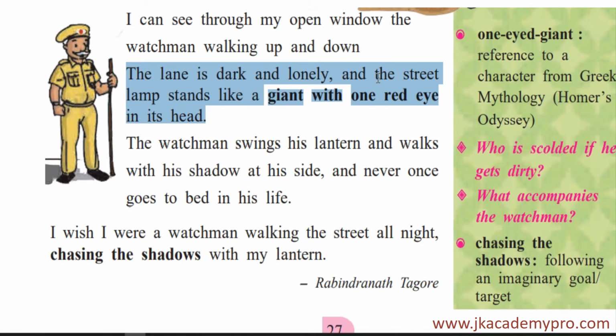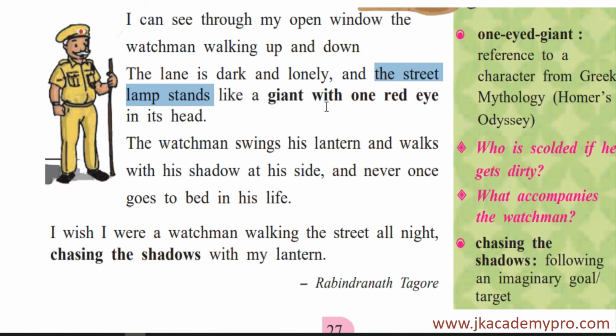And the street lamp, in the city we have street lights, but in the olden days they used to put lamps. And what does he feel about the lamp? So he is thinking the lamp to be like a giant with one red eye. So he's imagining the lamp to be a giant. Who's a giant?